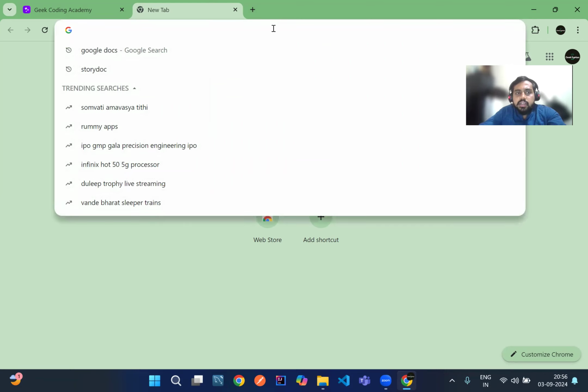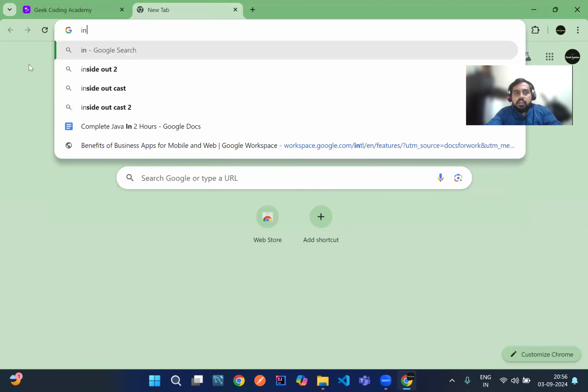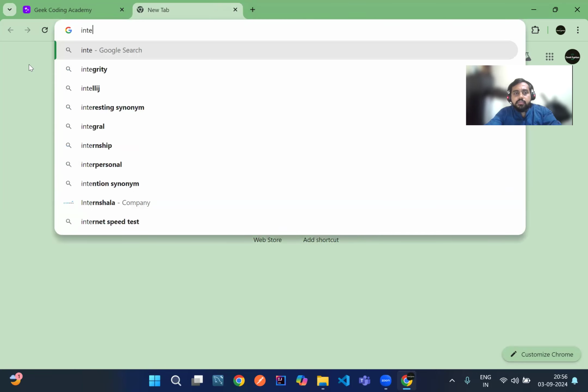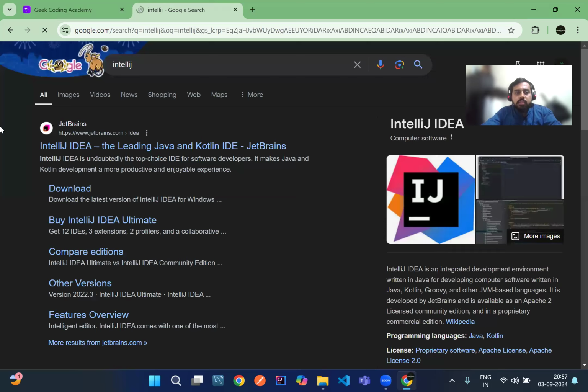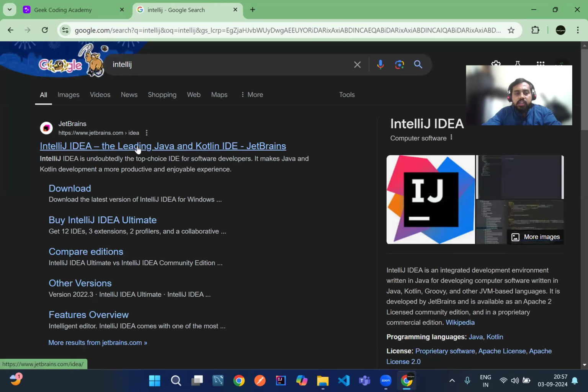So let's run our first Hello World program. First, we need to install Java, and we can use Eclipse as an IDE. An IDE is just like an editor to run our program. But right now, I'll go with IntelliJ because we don't have to install Java separately if we use IntelliJ. So let's install IntelliJ. IntelliJ IDEA is a very good IDE for web development and for Java development.